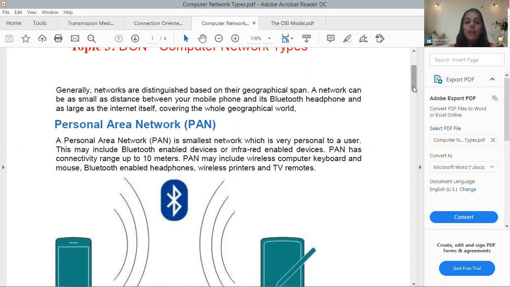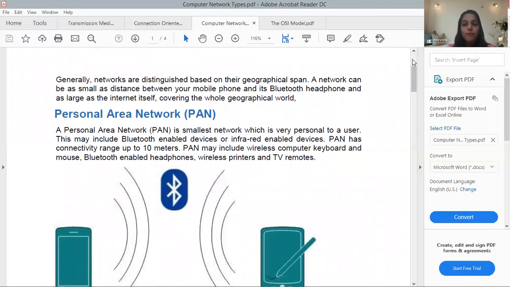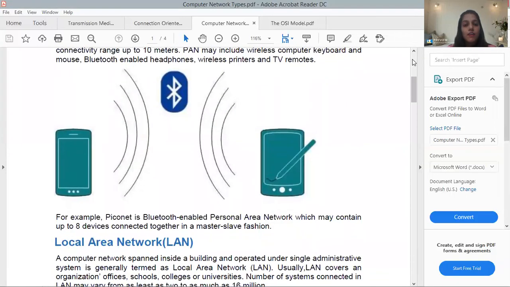It can be any device which is connected wirelessly with the system, even TV remotes, Amazon Fire Stick. All these are examples of PAN. And the next one here is Piconet. Piconet is a Bluetooth enabled personal area network which may contain up to 8 devices connected together in a master slave fashion.